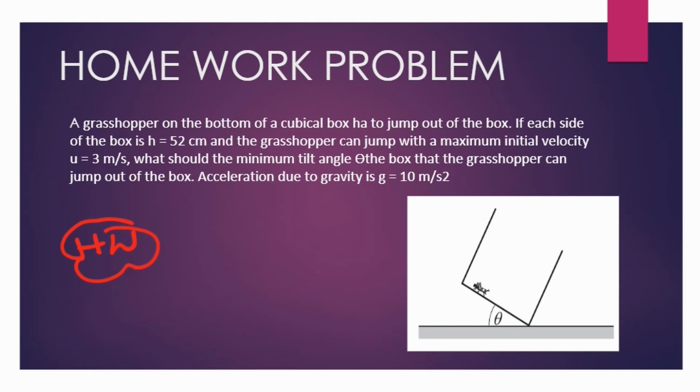A grasshopper at the bottom of a cubical box has to jump out of the box. If each side of the box is h is equal to 50 centimeters, 52 centimeters, and the grasshopper can jump with a maximum initial velocity u is equal to 3 meter per second. What should be the minimum tilt angle theta of the box so that the grasshopper can jump out of the box?